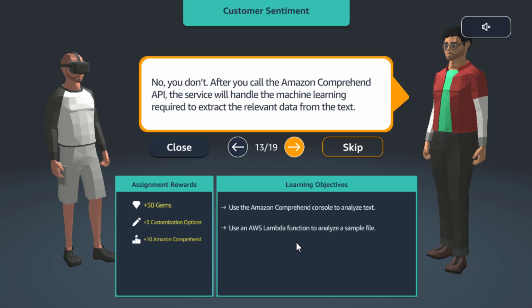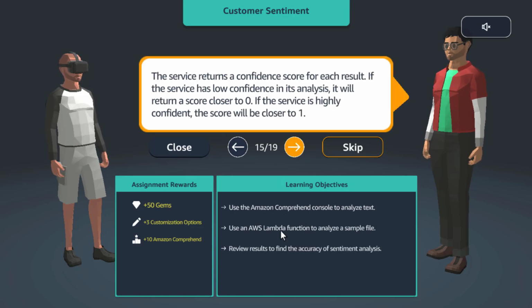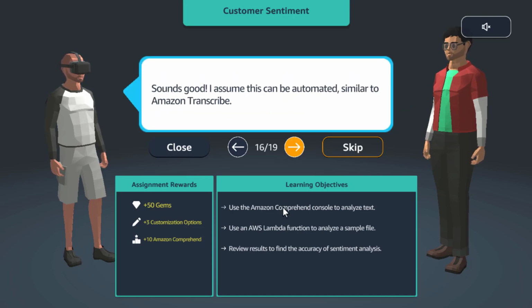No, you don't. After you call the Comprehend API, the service will handle the machine learning required to extract the relevant data from the text. But how do we determine that Comprehend is providing accurate results? The service returns a confidence score for each result. If the service has low confidence in its analysis, it will return a score closer to 0. If the service is highly confident, the score will be closer to 1.